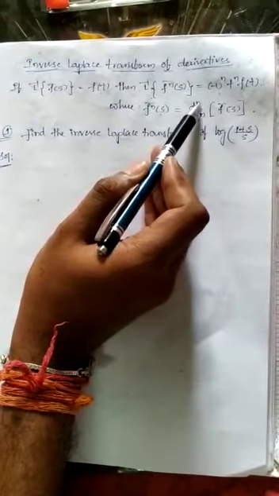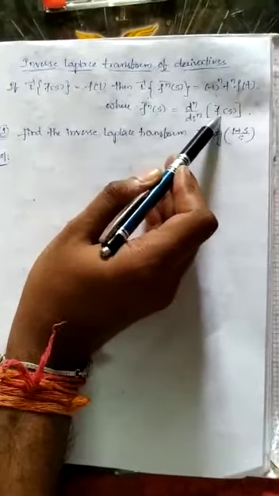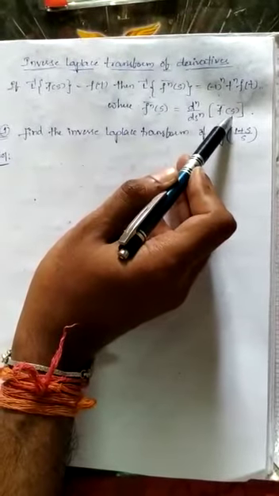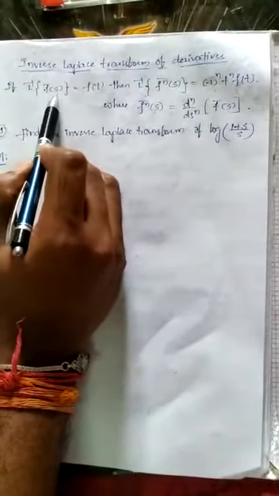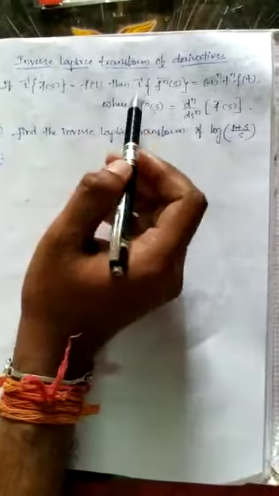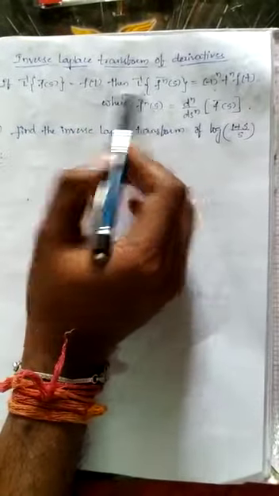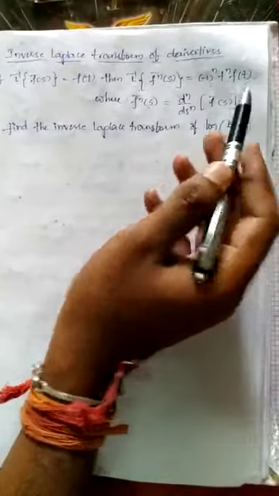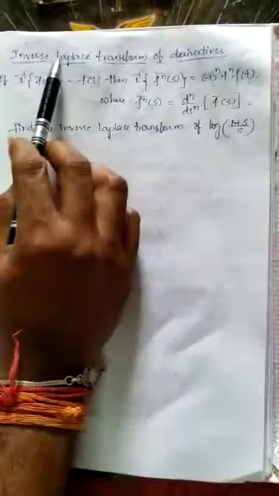If you take n equal to 1, one time differentiation of f bar of s. If you take n equals to 2, two times differentiation of f bar of s, right? If you know Laplace inverse of one function, then automatically we can find Laplace inverse of derivative of that function by using this formula. Okay, so that is the statement of our Laplace inverse of derivatives topic.